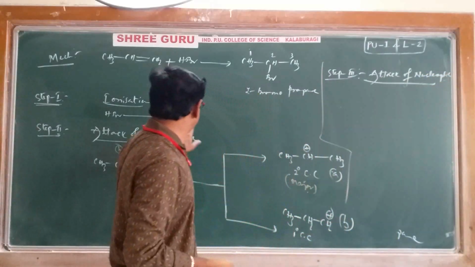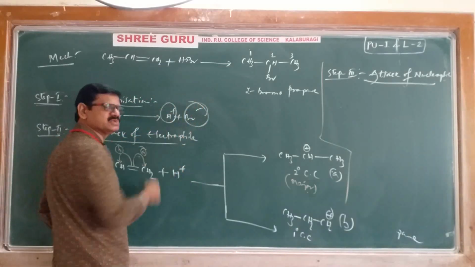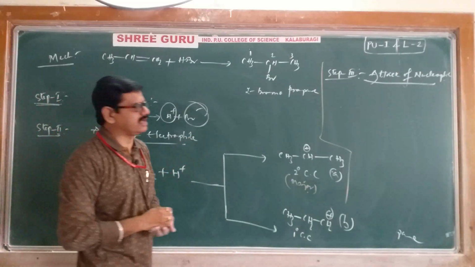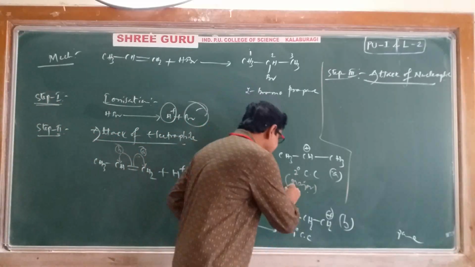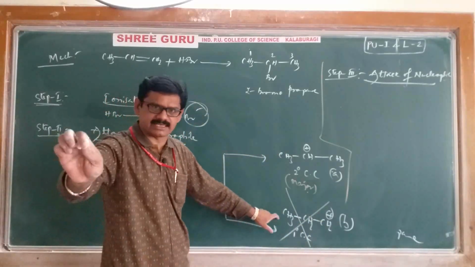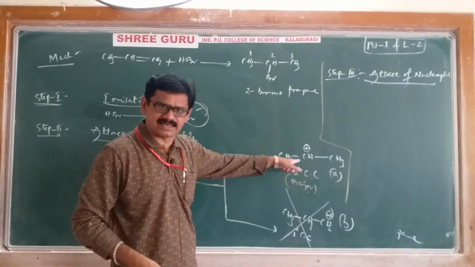What is the nucleophile? Br minus is the nucleophile; H plus is the electrophile. The electrophile has already attacked. Next we will see the nucleophile. That's why now I am not taking the primary carbocation related product. Why? Because it is less stable.